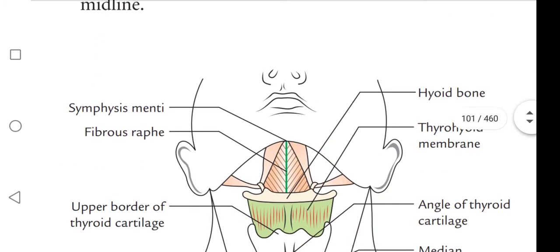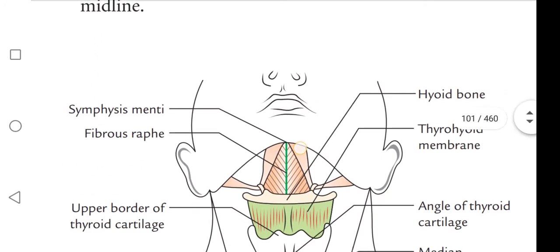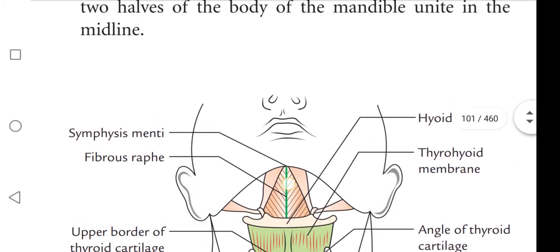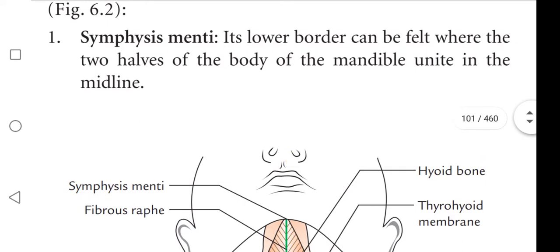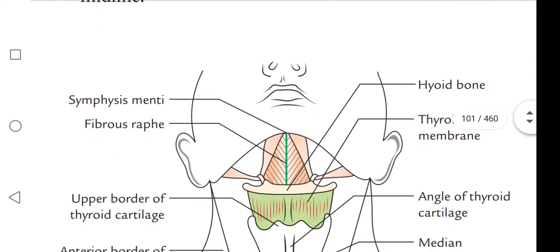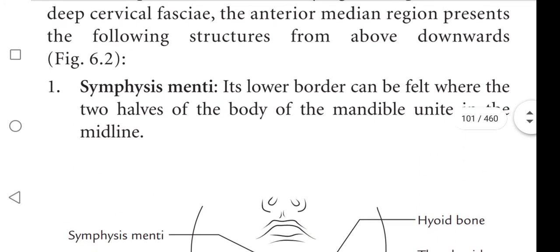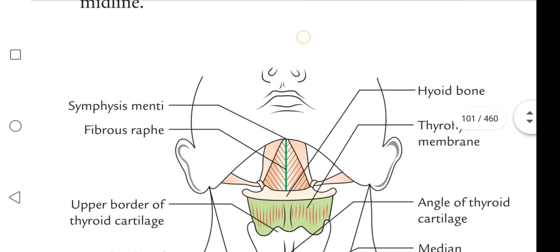If you observe here, the symphysis menti is present where the two halves of the body of the mandible unite in the midline.